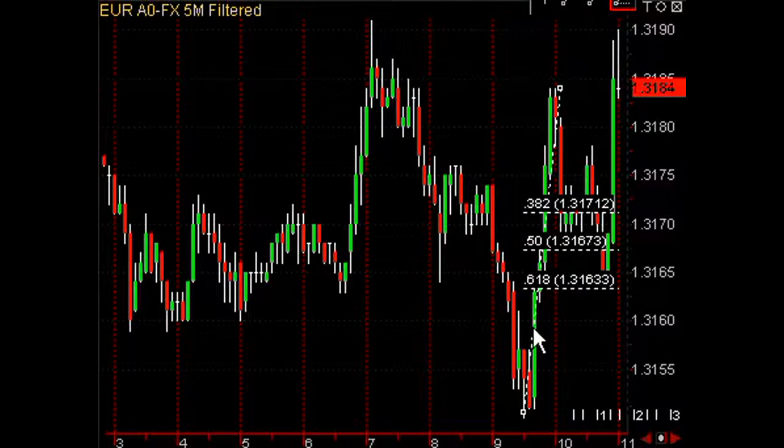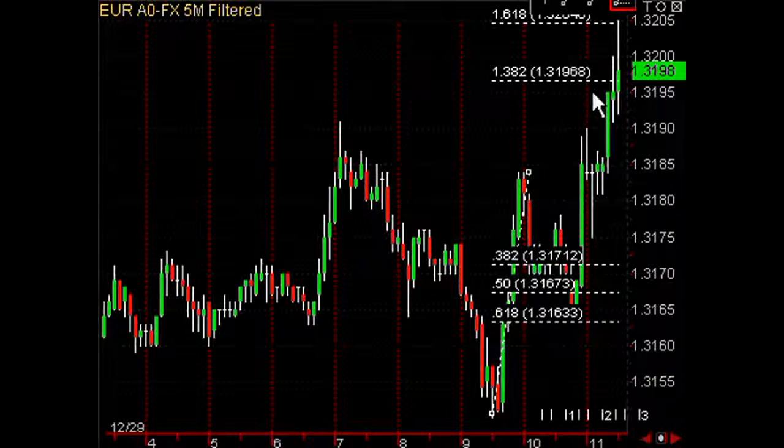See, the market makes a move up, pulls back, and the fibs give you a low risk place to buy in the direction of the trend in anticipation of the trend to continue. Now as the market goes up, you'll see our Fibonacci profit targets are then displayed. This is the 1.382 Fibonacci profit target.